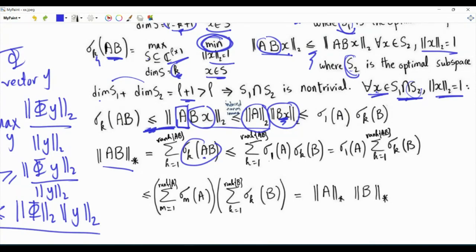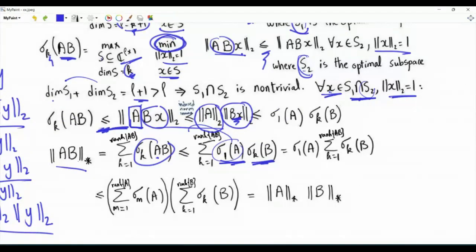It is less than or equal to sigma 1 of A times sigma k of B. We can take this outside, and so what we have is that the nuclear norm of AB is less than or equal to the maximum singular value of A times summation k from 1 to the rank of AB of sigma k of B. The maximum singular value of A is less than or equal to the sum of the positive singular values of A. And this summation is upper bounded by the summation going all the way to rank of B. Recall that the rank of AB is less than or equal to the minimum of rank of A and rank of B. So this is an upper bound.